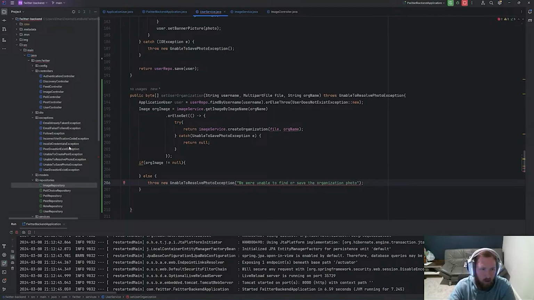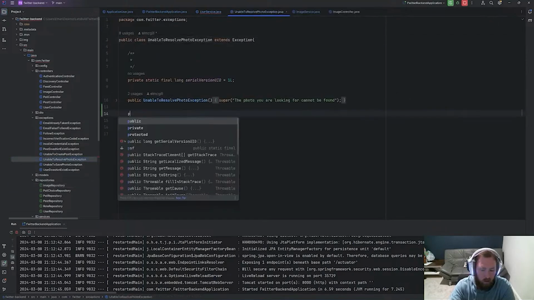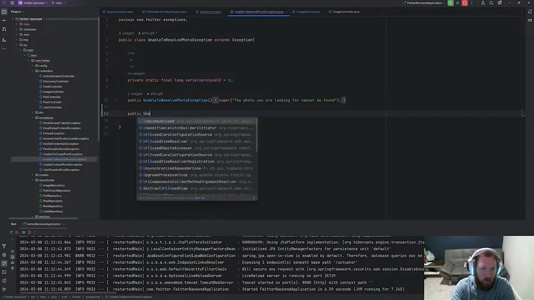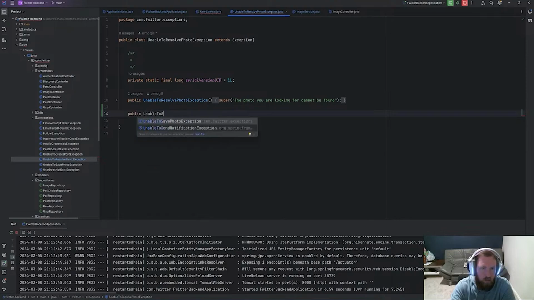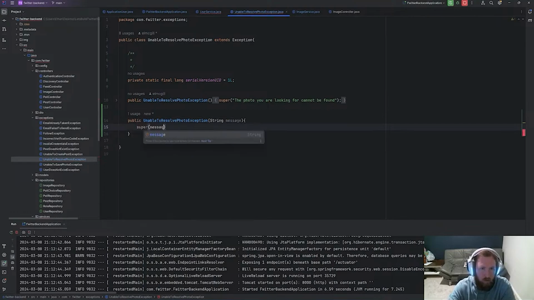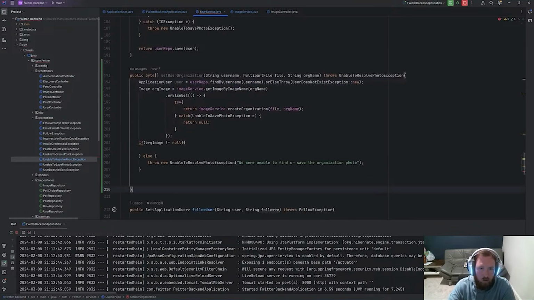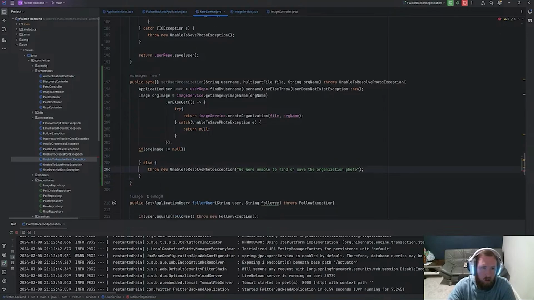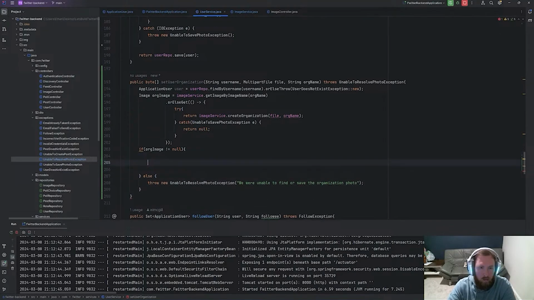So let's go into our UnableToResolvePhotoException and we'll say public UnableToResolvePhotoException(String message), super(message). So that's fine. Where's our red at? It's because we're not returning anything. So here we need to return the byte array.